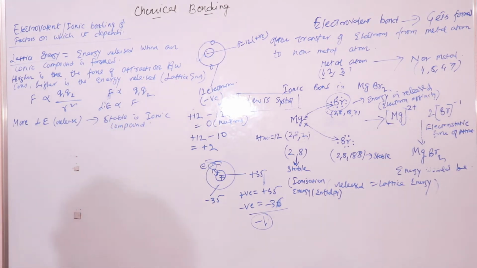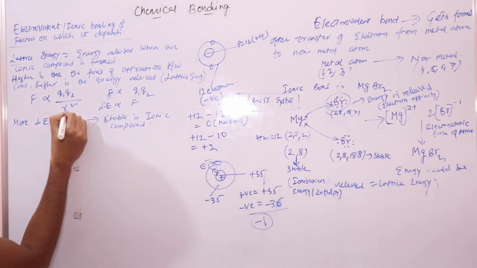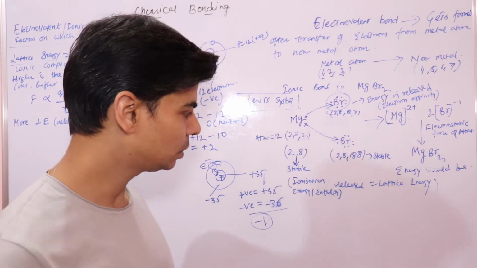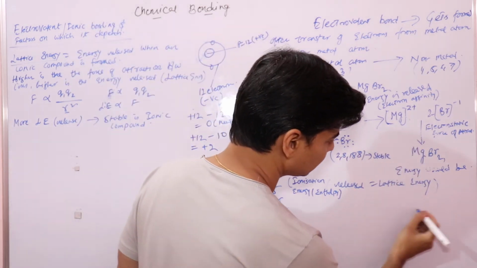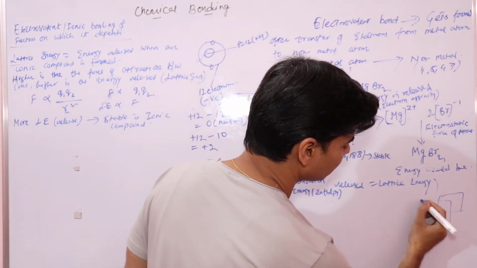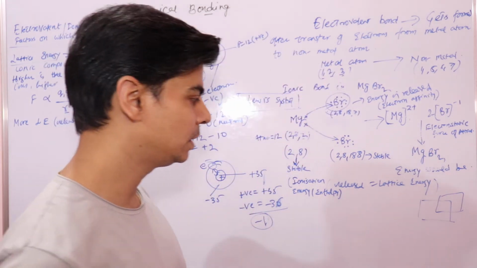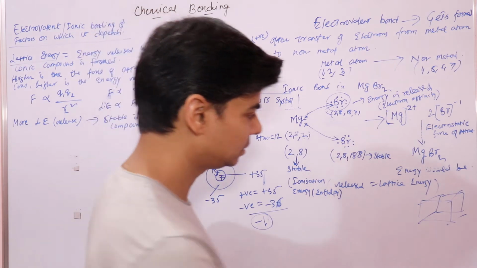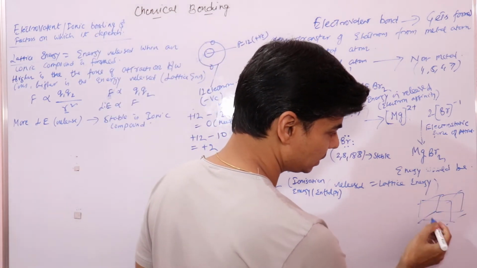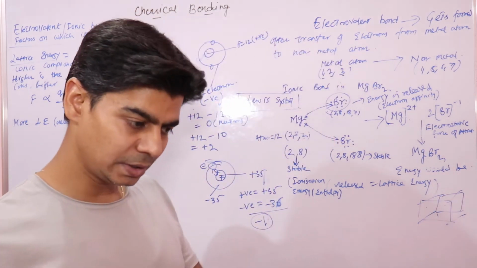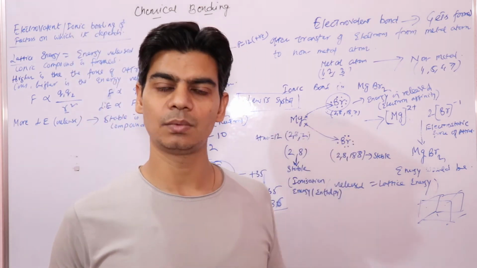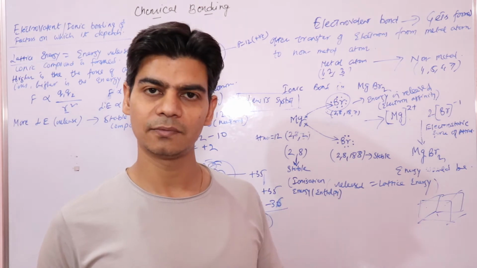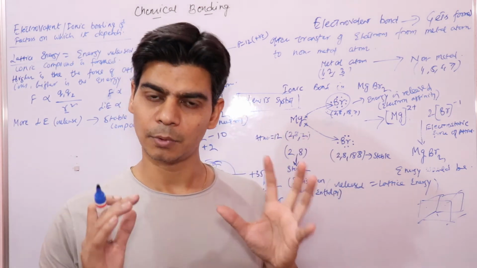And what about this R? R represents the distance between the ions. If you look at this lattice, it may be like this. If you know about sodium chloride, it has sodium and chloride ions at different points in the lattice and at the faces. Each sodium ion is surrounded by negative chloride ions, and each chloride ion is surrounded by positive ions.